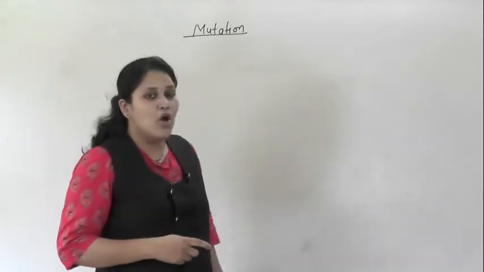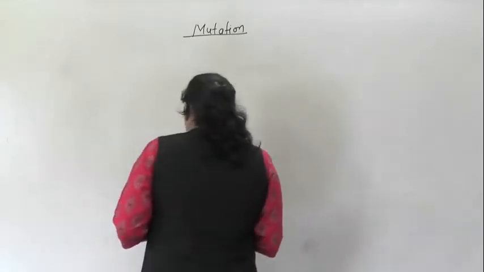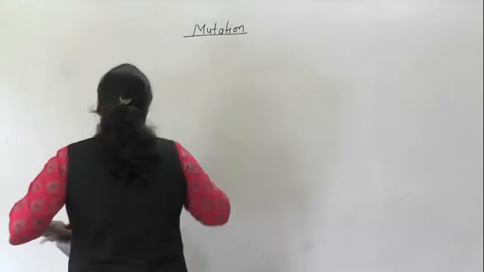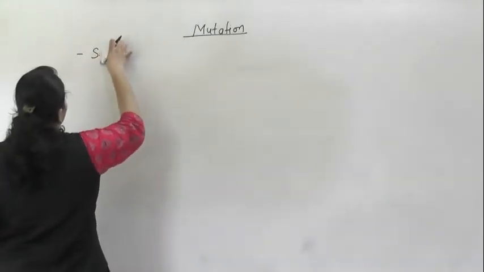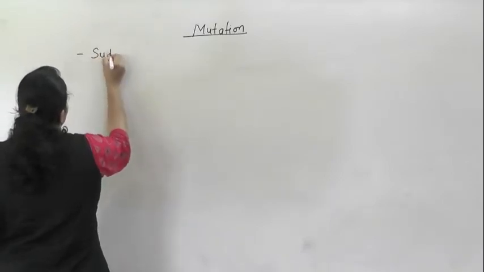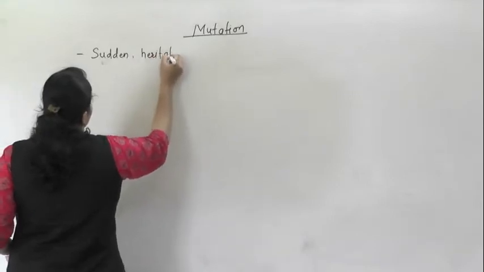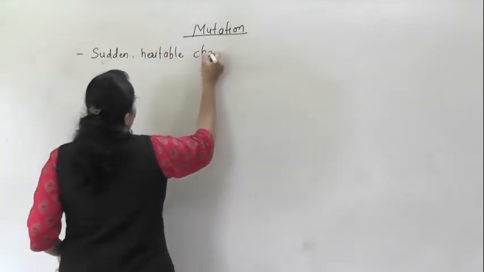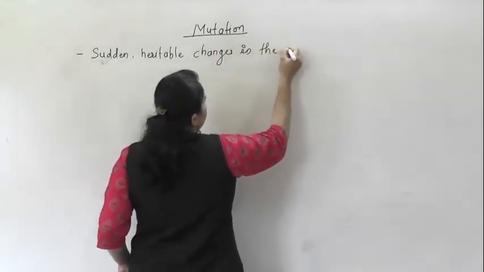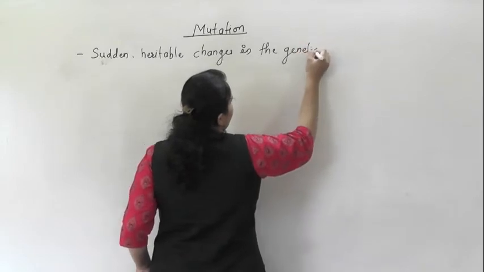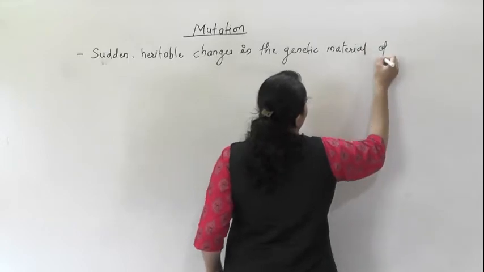Let's see what is meant by mutation and what are the types of mutations. Mutations are sudden, heritable changes in the genetic material of an organism.